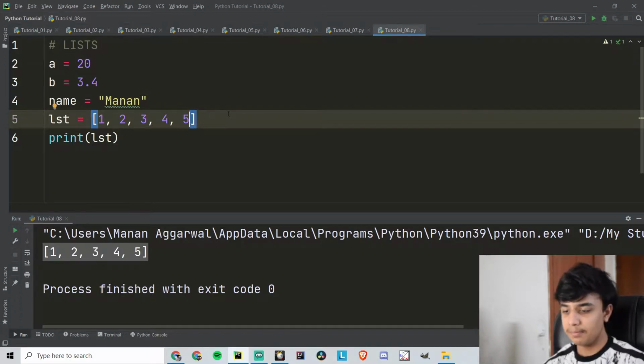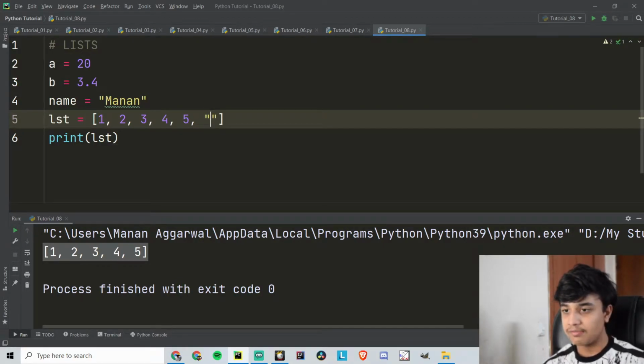So there can be different types of data, it is not necessary that we store only one type of data, like only integers or only strings, or only float. We can add n number of data, and it is also mutable, that is, you can change its value after it's created. But in other programming languages like Java, you can't do so, and you can only make a list of a single data type. But in Java we don't use the term list, rather it is used as array.